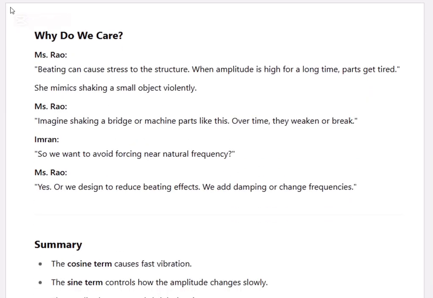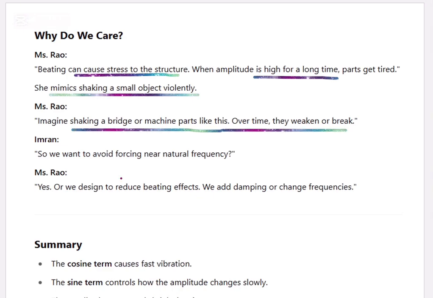Why do we care? Beating can cause stress to the structure. When the amplitude is high for a long time, parts get tired, shaking our small object violently. Imagine shaking a bridge or machine parts like this over time, they can break. So we want to avoid forcing near the natural frequency, or we design to reduce the beating effects, by damping or changing frequencies.